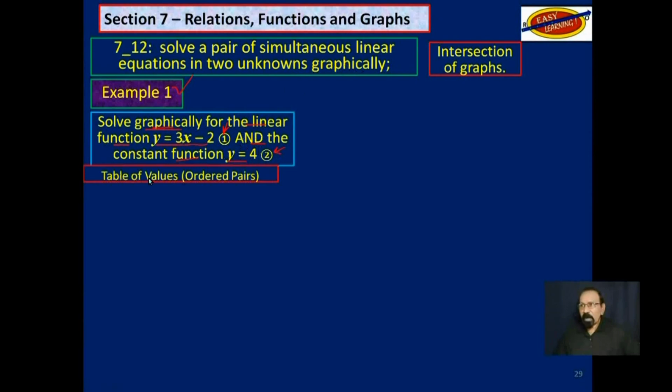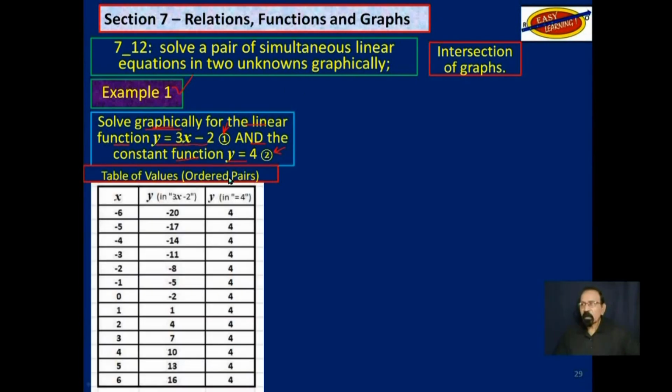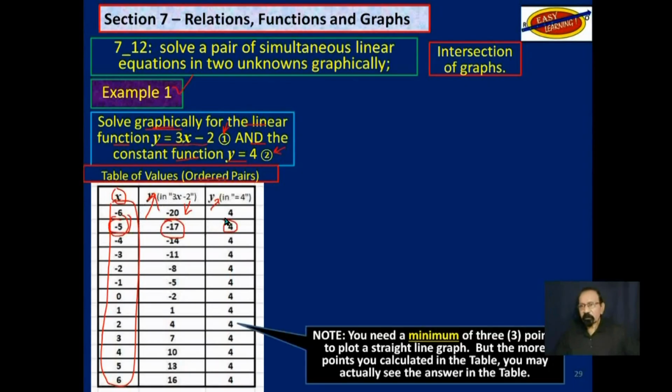So we get a table of values, which would be the ordered pairs. For x, we will have the domain values, and we normally take from maybe 5 to negative 5, and then we calculate the range value based on the functions or the equations we are given. So we now have ordered pairs. For negative 5, we have negative 17 for this equation, and for negative 5, we have 4 for that constant function there. So now, let's consider all of those.